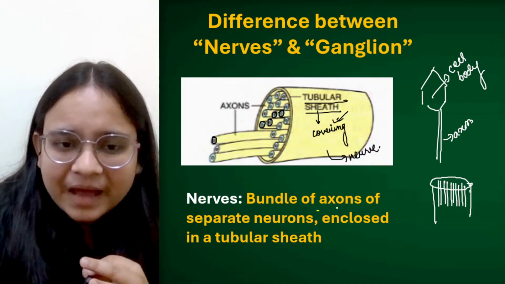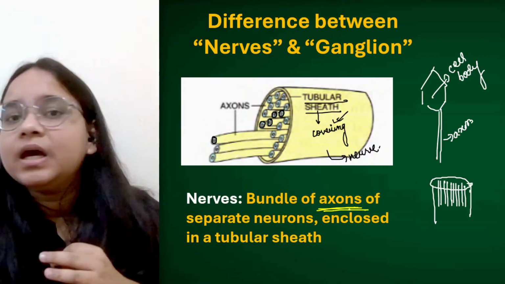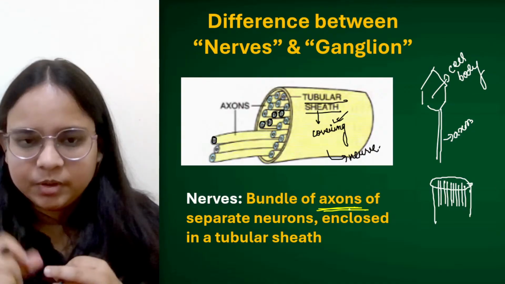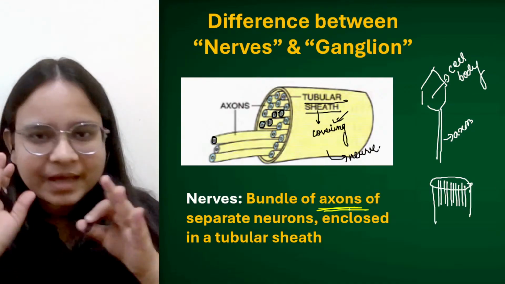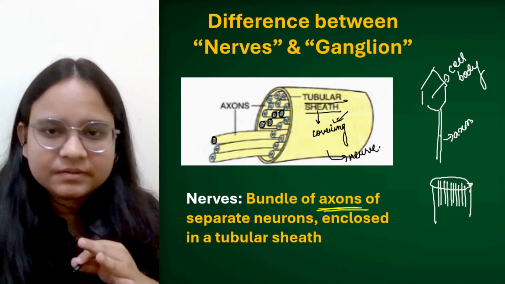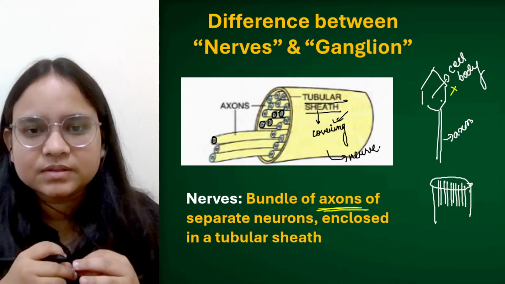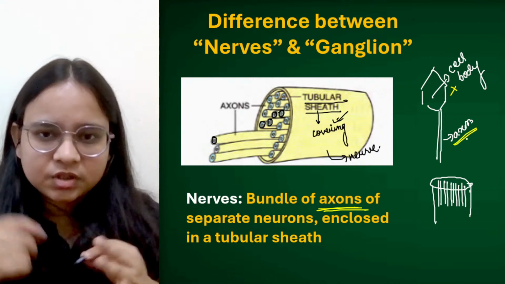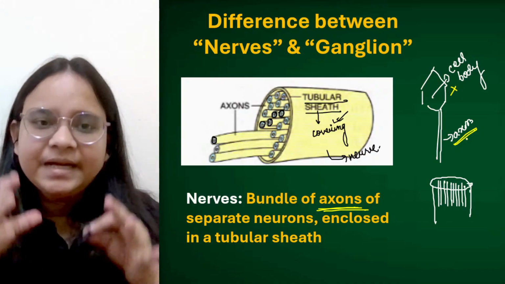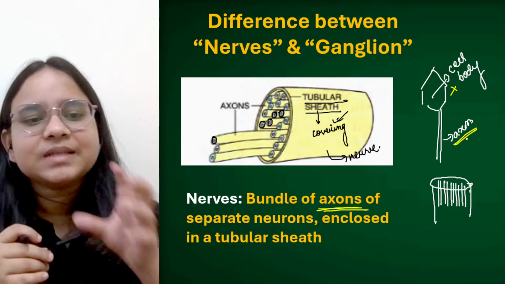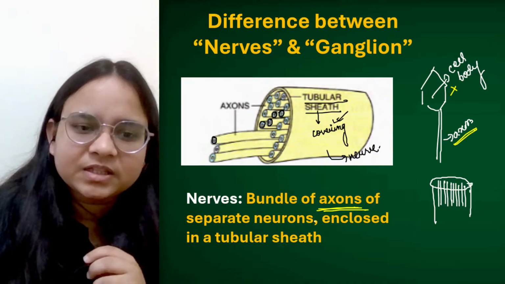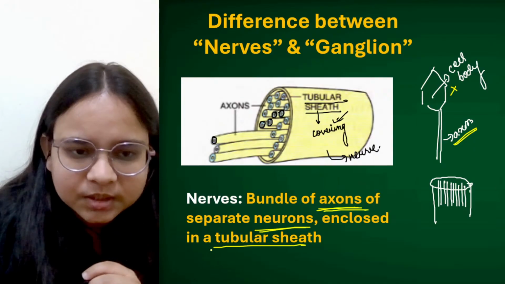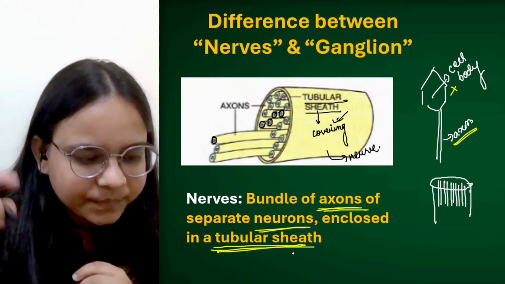So what has been written here? This is bundle of axons. किसके bundle हैं? सेल बॉडी का नहीं. एक न्यूरॉन में एक सेल बॉडी भी होता है और एक्सॉन भी होता है. But we have discarded, we are not including the cell body inside the nerves. Just the axons. The collections of axons all together inside a tubular sheath is called as a nerve. Okay, so bundle of axons of separate neurons, enclosed in a tubular sheath.